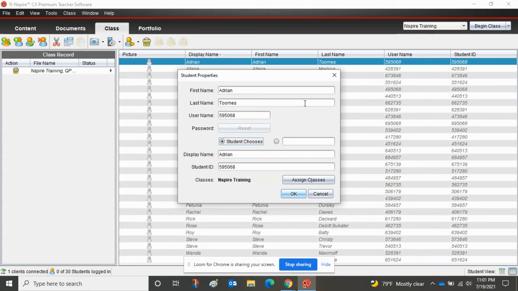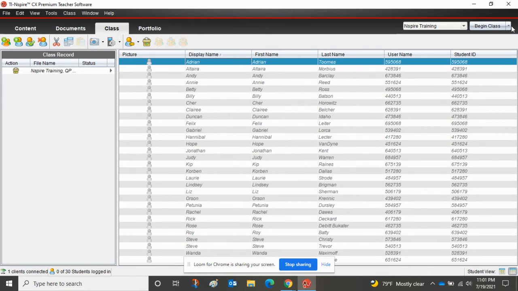All right, so I'll reset the password. You can do that for your students if they forget their passwords. You can reset one or you can reset all of them. I know some teachers actually go through and reset. I don't even have my class started, so that might be helpful if I did that.